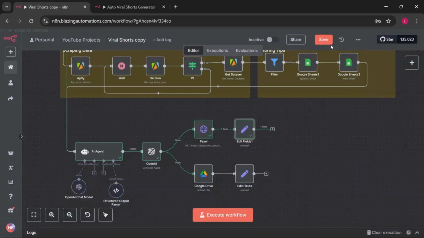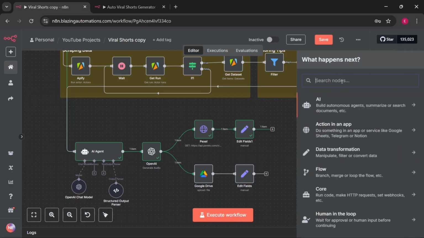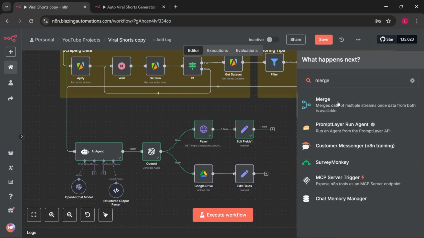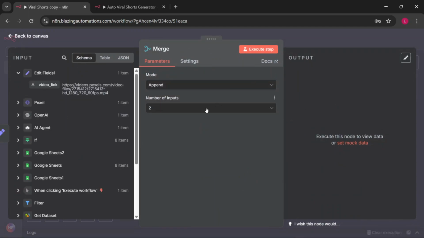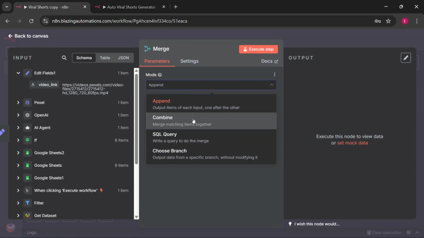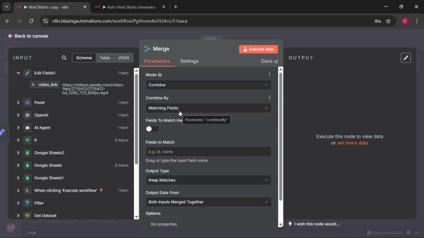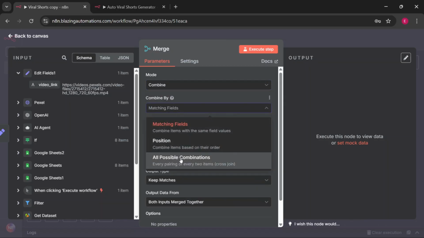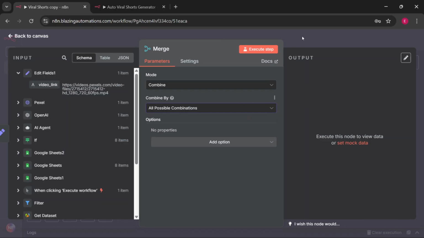After all that is done, let's merge the audio link so that we can send the audio link together with the video link to Creatomate to create a video. To do that, we're going to use the merge node. Let's click on the plus icon and search for merge. Select merge. The number of inputs should be set to 2, and the mode should be combined. This combined by parameter should be set to all possible combinations.